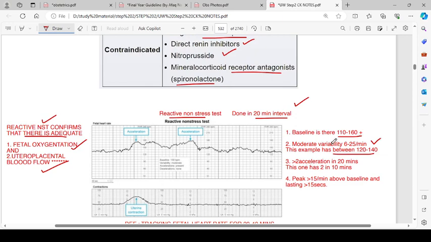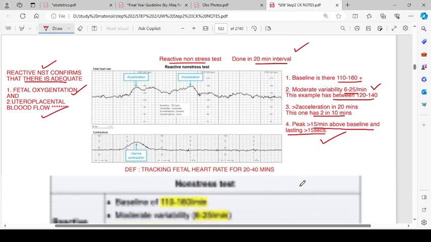More than 12, moderate variability of 6 to 25, good, right? And this example has between 120 to 140. I just couldn't understand this line. More than 2 accelerations in 20 minutes, and this has 2 in 10 minutes. Okay, so the peak is more than 15 above the baseline, lasting for more than 15 seconds.